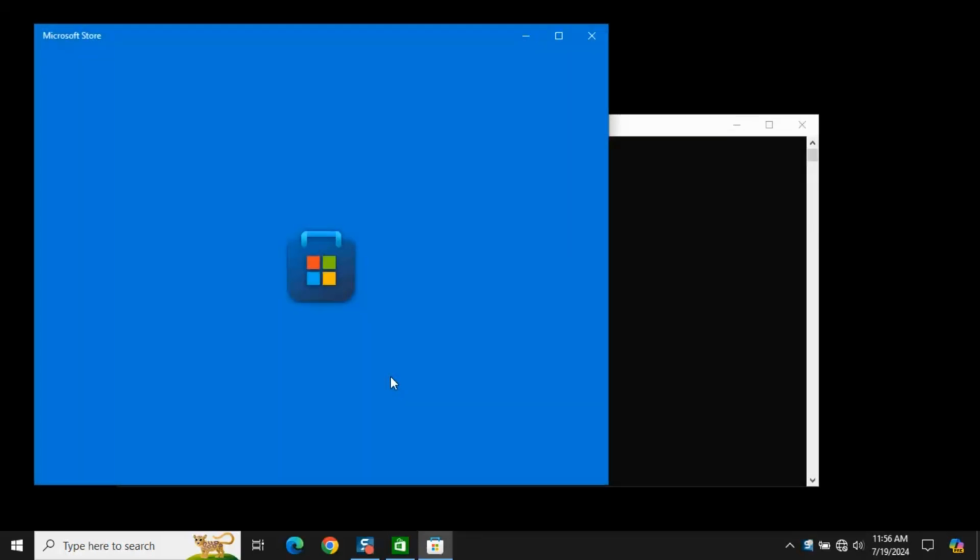A black window will briefly appear as it clears the cache. Wait until the Windows Store launches with a blank screen and a loading sign. Once the window closes, the cache is cleared.